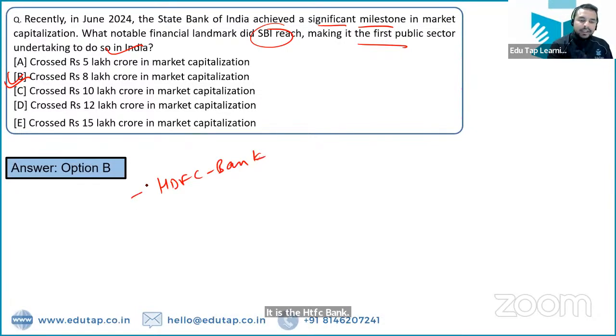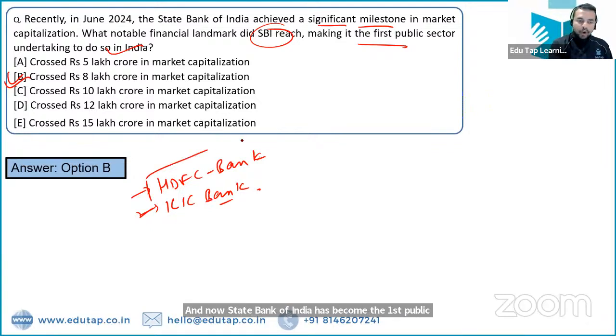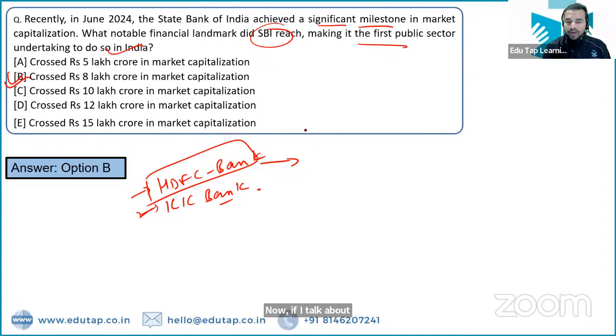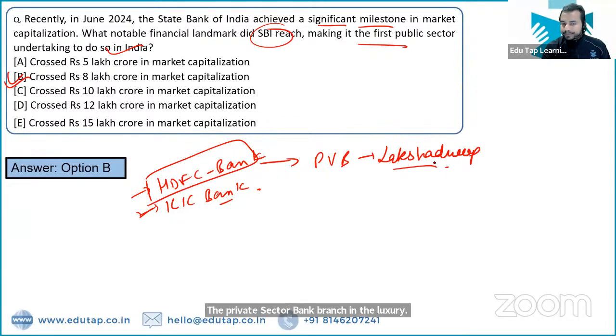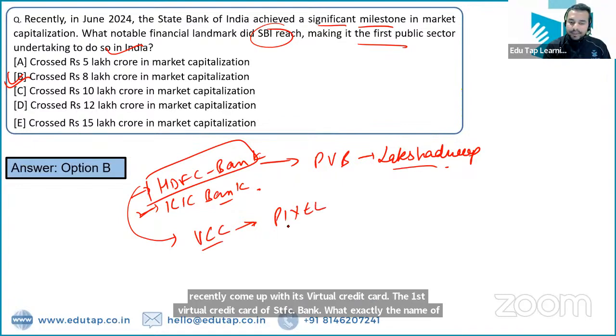HDFC Bank. And the second bank was ICICI Bank, which has also achieved it recently, right? And now State Bank of India has become the first public sector bank to achieve this. Now, if I talk about HDFC Bank, it is also the one which became the first bank to set up a private sector bank branch in Lakshadweep. Apart from that, HDFC Bank has recently come up with its first virtual credit card. What is the name of this card? That is Pixel. Absolutely right.